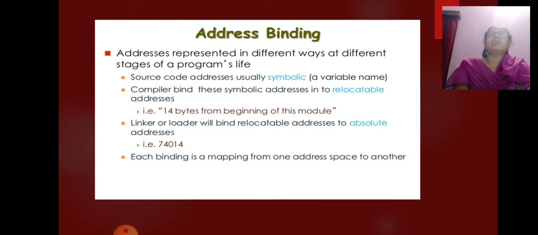If it is not known at compile time where the process will reside in memory, then the compiler must generate relocatable code. In this case, final binding is delayed until load time. If the starting address changes, we need only reload the user code to incorporate this changed value.